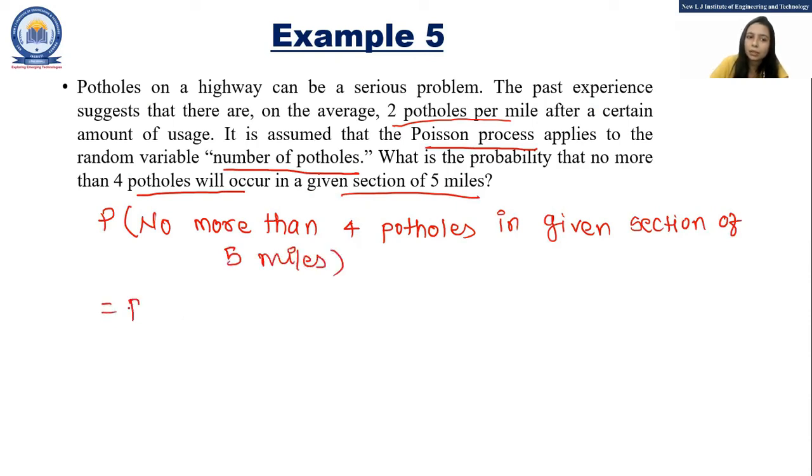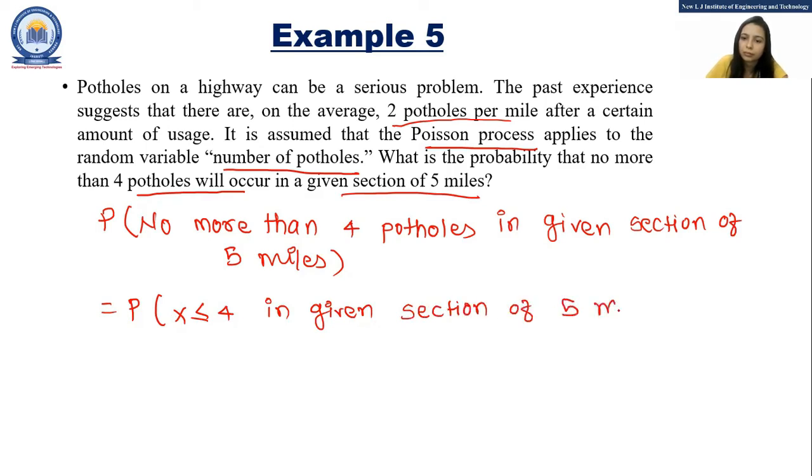So that is nothing but P of X less than or equal to 4 in a given section of 5 miles. It is already given on average 2 potholes per mile, but here we want to find the probability that X is less than or equal to 4 in a section of 5 miles.